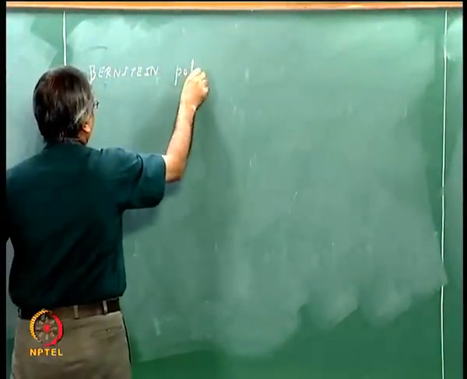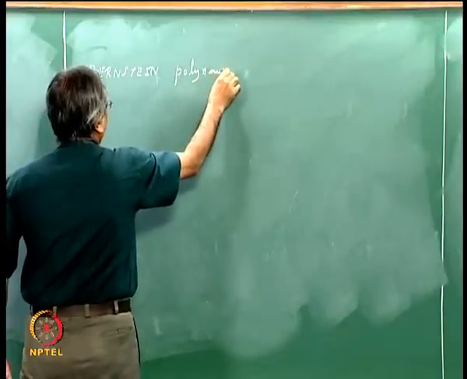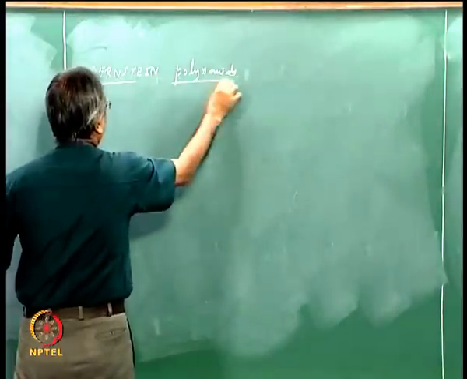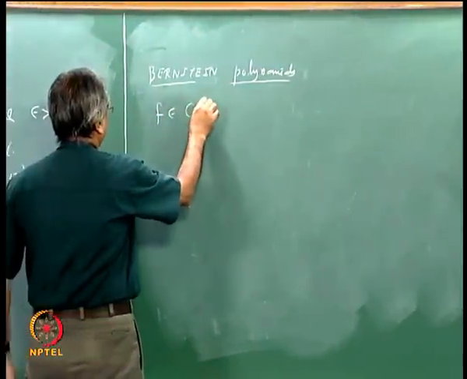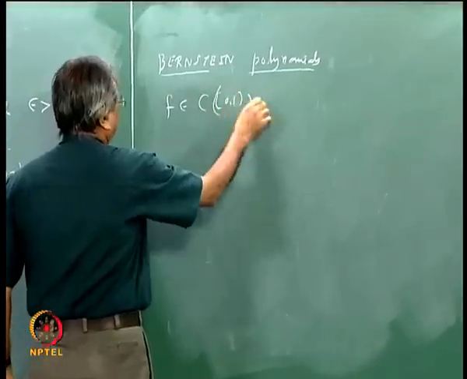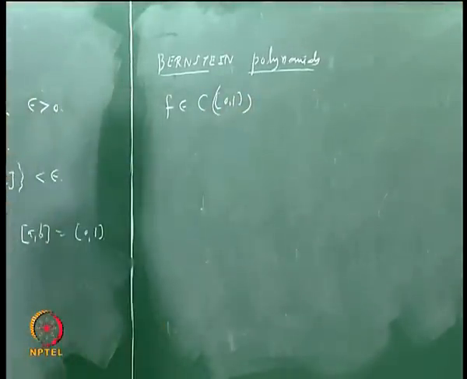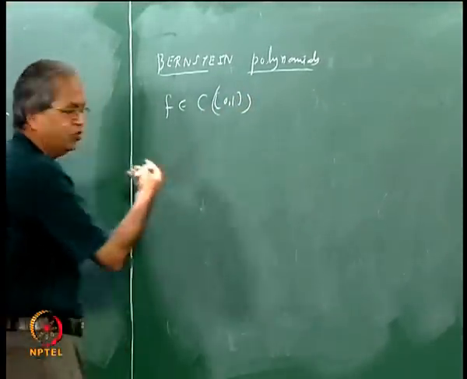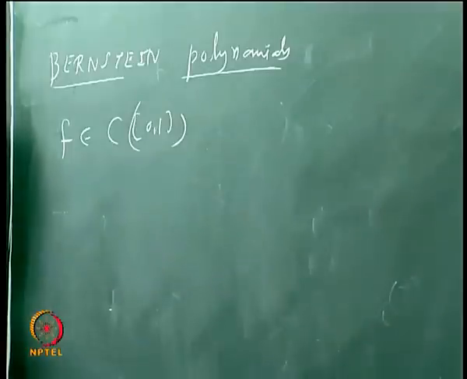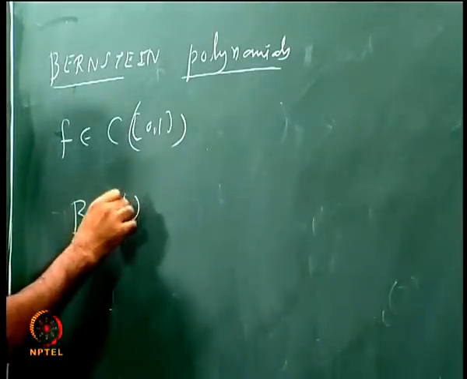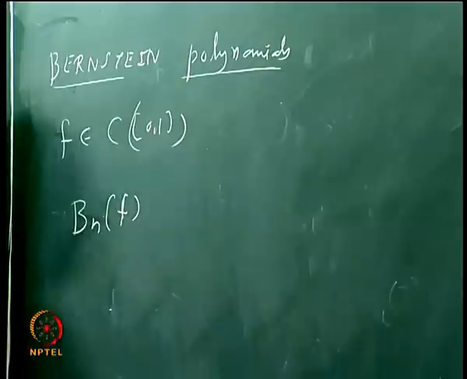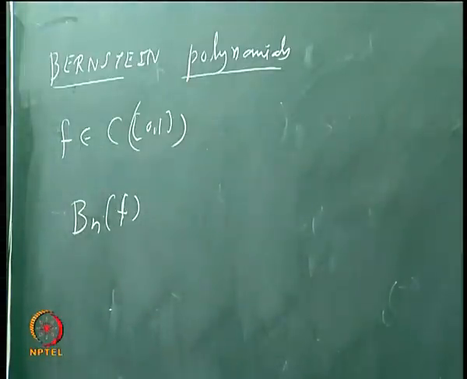Bernstein is the name of a Russian mathematician. We can define those polynomials for any f in C[0, 1], and those are defined as follows. Suppose for each n you have one polynomial. So suppose I call that polynomial B_n f, that will be a polynomial. So we should know how it is defined.